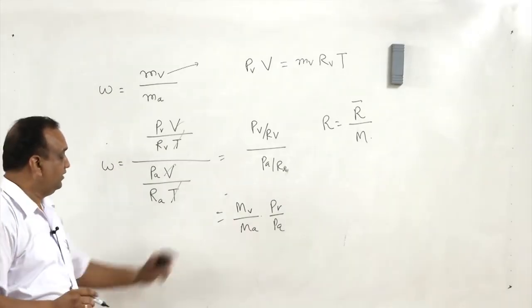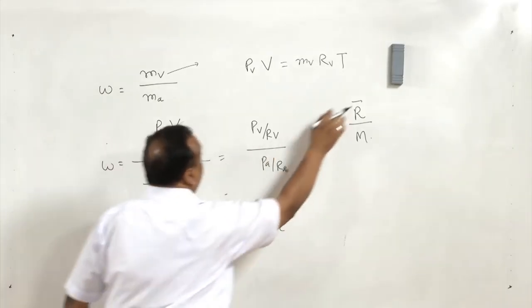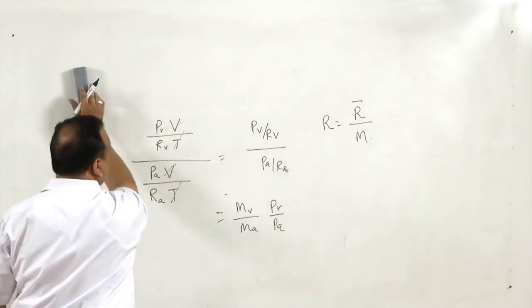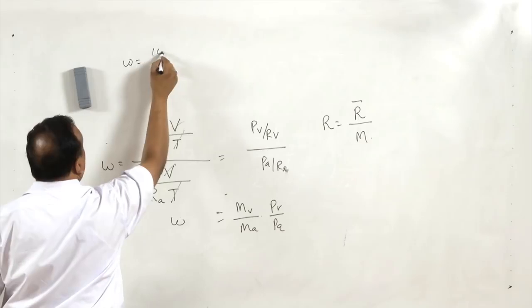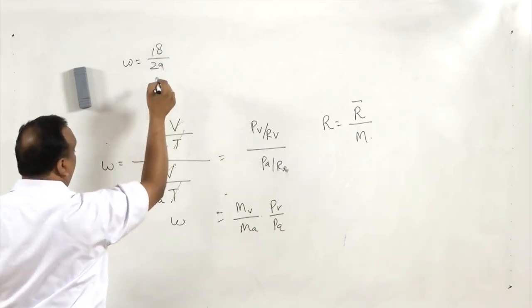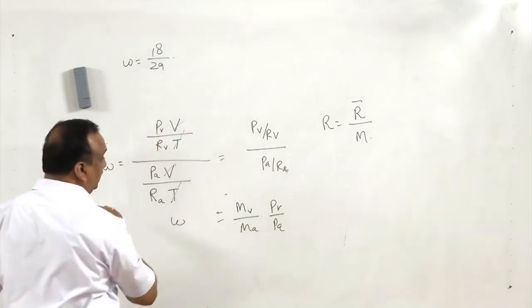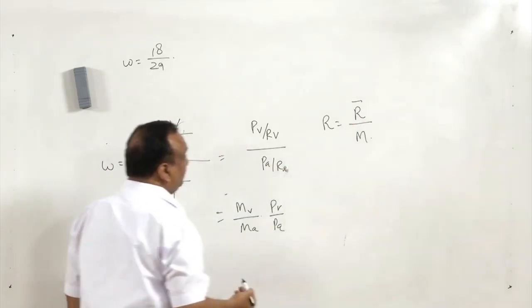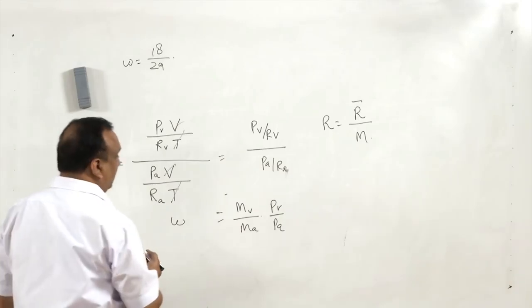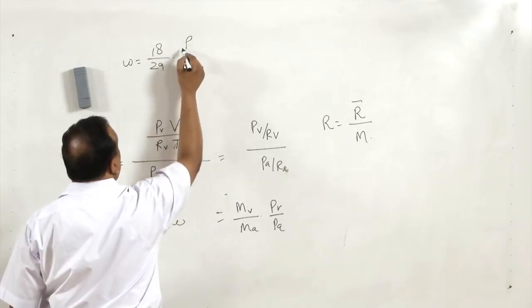Now, molecular mass of water is 18. So, W is 18 by 29, approximately, since for air it is approximately 29, and universal gas constant is the same for all the gases, and PV by PA.